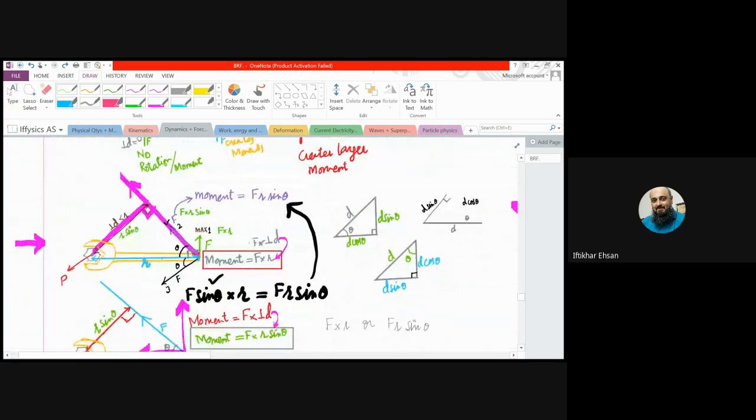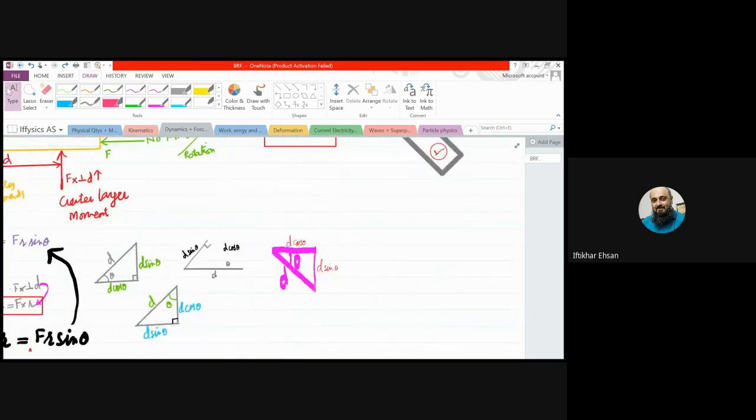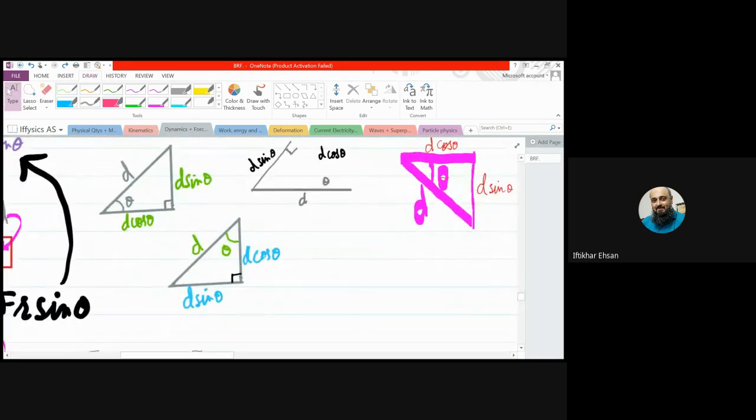Now, before we move on, there are two things which I want you to note, and those are going to be very, very helpful for you when doing trigonometry. And what is that? These are three right angle triangles, right?